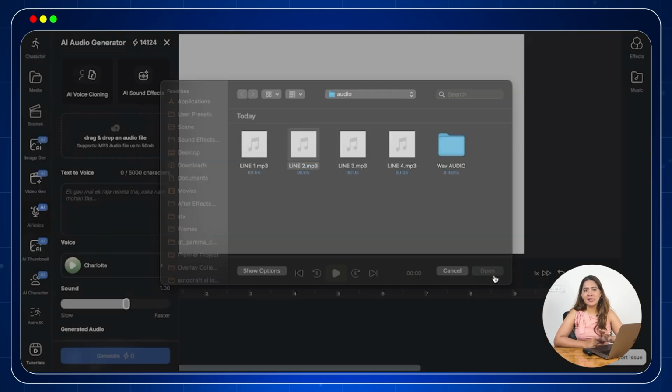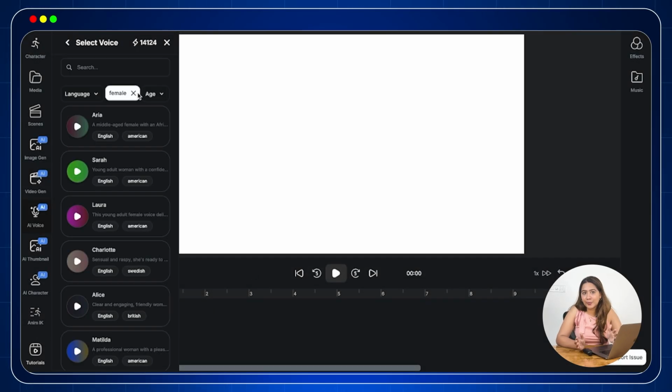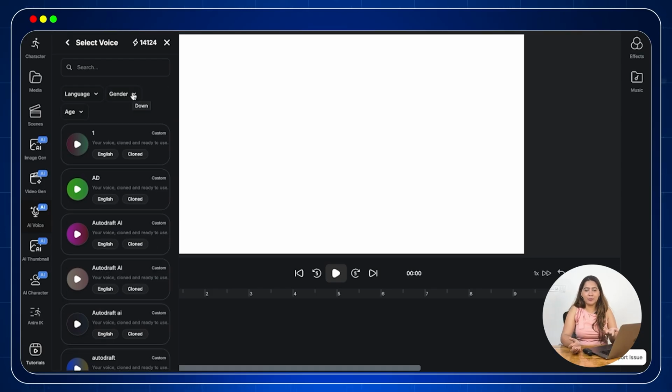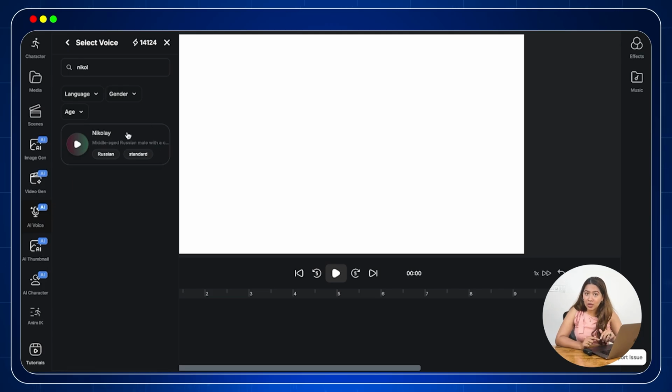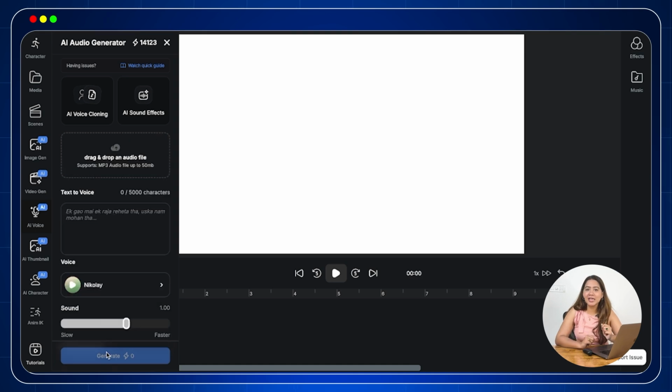Now, this becomes helpful if you are a solo creator. See, it is not always possible to create every type of voice. Like, I can't make a male voice. So, this tool, you can record your dialogue in your own voice and then change it to any other gender or any other voice using Autograph AI tools.